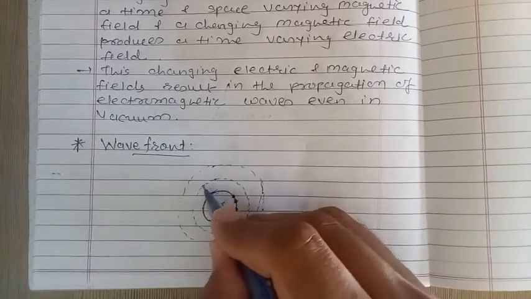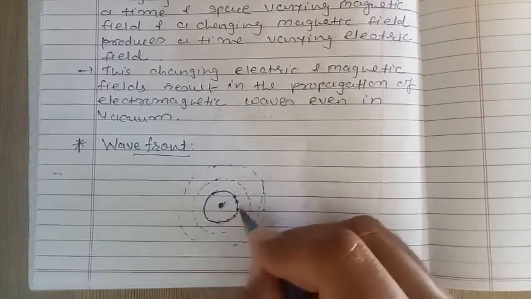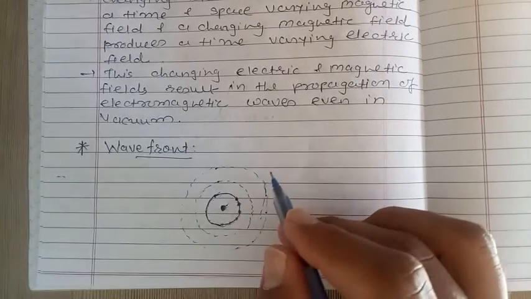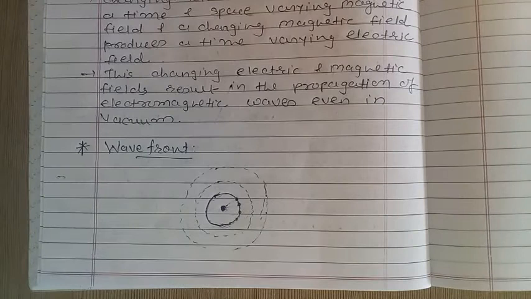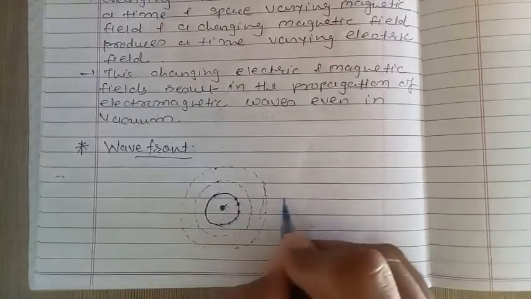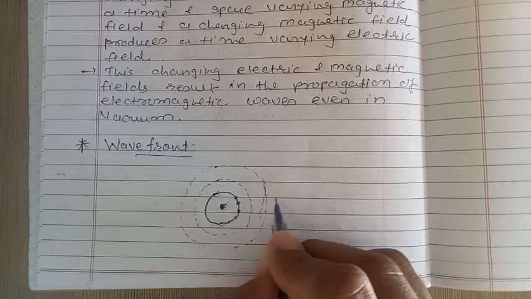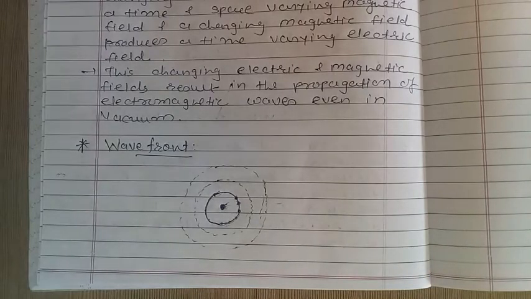So these are the wavefronts, right? This is our first wavefront, this is second, and this is third. Now the speed with which the wavefront moves outwards, we can see that the wavefront moves in the outward direction, right?